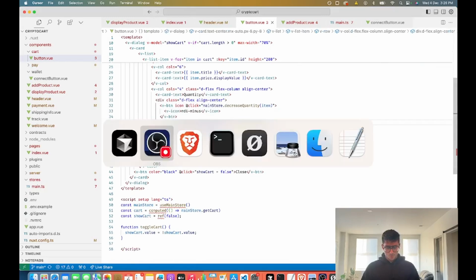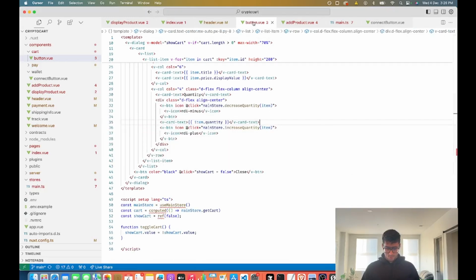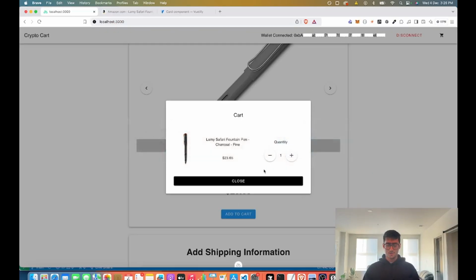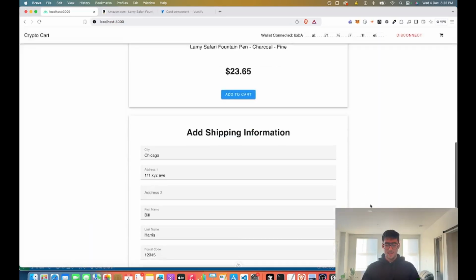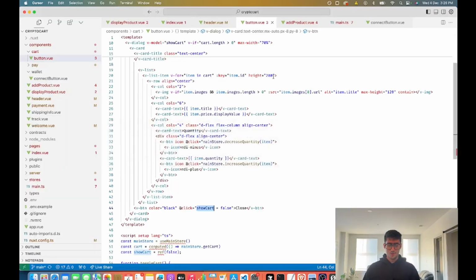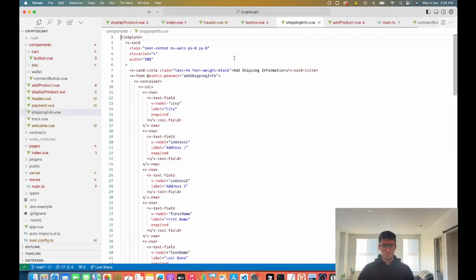Yeah, so that's great. That's how the cart button works. Pretty cool. When you close, it'll toggle the show cart ref that we declared so that we can actually close it. And then, yeah, so we have all this shipping information too, right? So if I go to this shipping info component,